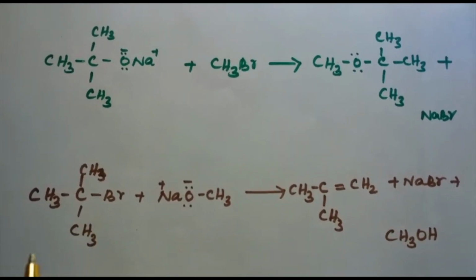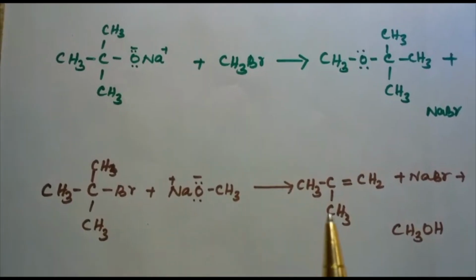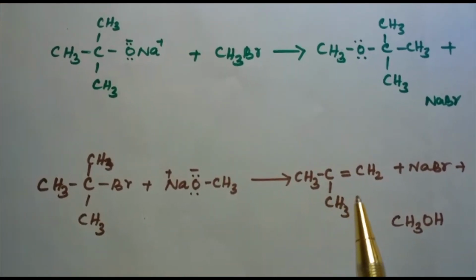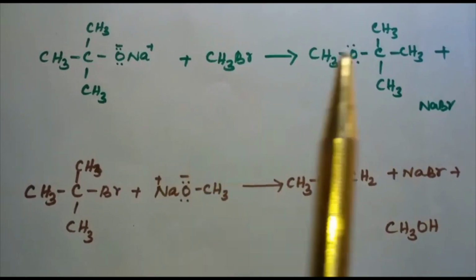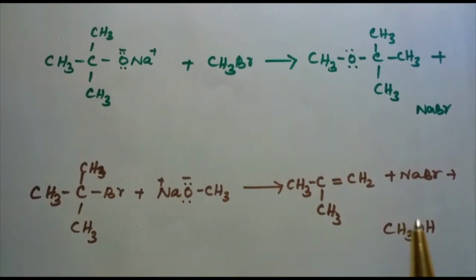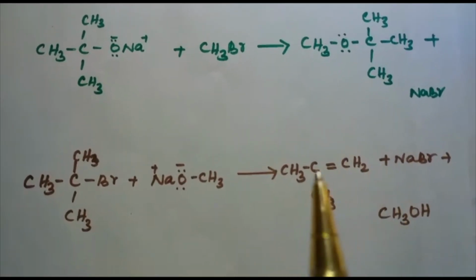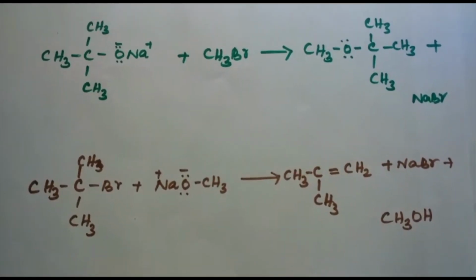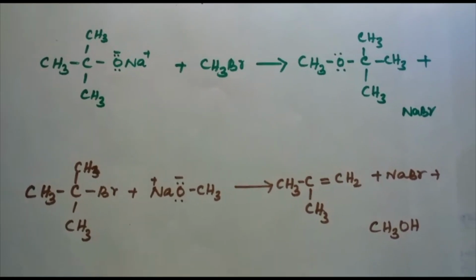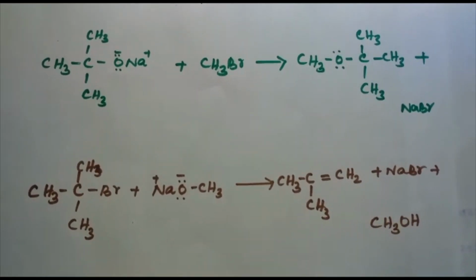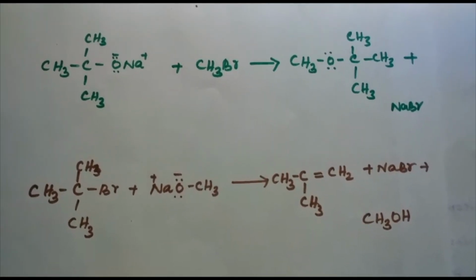So here the reaction of CH3ONa with (CH3)3CBr will give you 2-methylpropene. So if the alkyl halide is primary, then best results are obtained. If it is tertiary, you will get your alkene. That is, for secondary or tertiary alkyl halides, elimination predominates over substitution. What is the reason for this? This is because alkoxides are not only nucleophiles but strong bases. They react with alkyl halides, leading to elimination reaction.